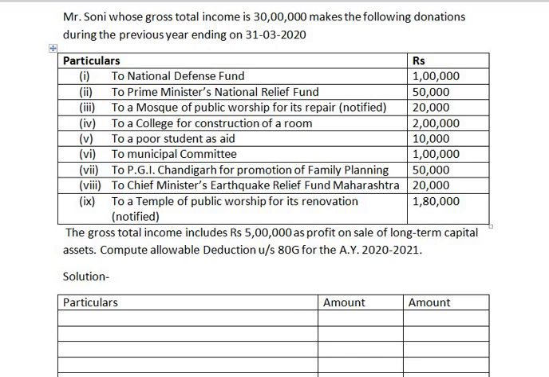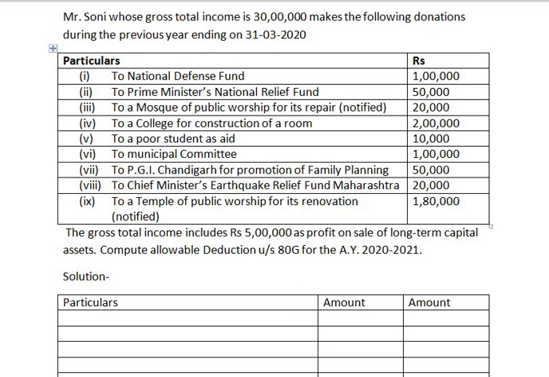To a college for construction of a room, rupees 2 lakh. To a poor student as aid, rupees 10,000. To municipal committee, rupees 1 lakh. To PGI Chandigarh for promotion of family planning, rupees 50,000. To Chief Minister's Earthquake Relief Fund Maharashtra, rupees 20,000. To a temple of public worship for its renovation, which is notified, rupees 1,80,000.